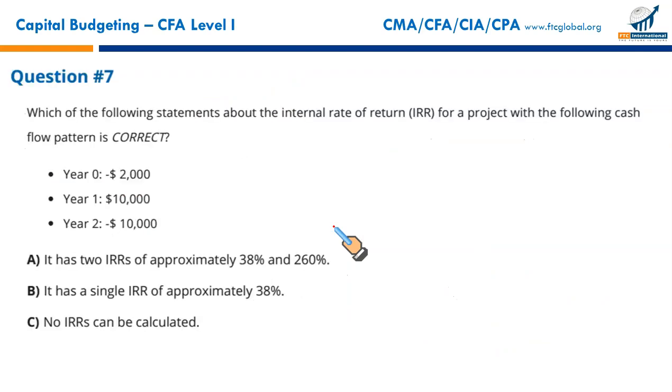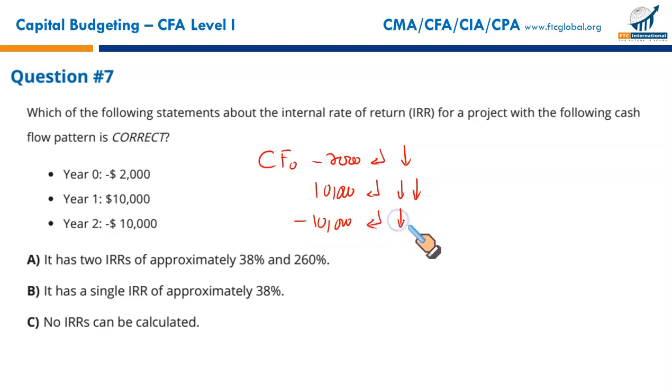C. Again, a computational question. Which of the following statements about the internal rate of return for a project with the following cash flow pattern is correct? What you will do again, there is a cash outflow in year 0, -2,000. You enter it in the calculator, press the down arrow key. The next year cash flow is $10,000. You enter it, then the down arrow key. Since it's a single cash flow, single frequency, you simply press the down arrow key again. -10,000. Enter, down arrow, frequency is 1. You press the down arrow key again, and you simply press IRR followed by CPT. That's all. Let's do it.